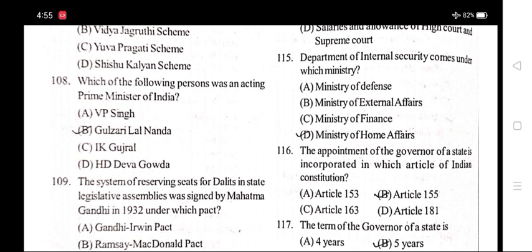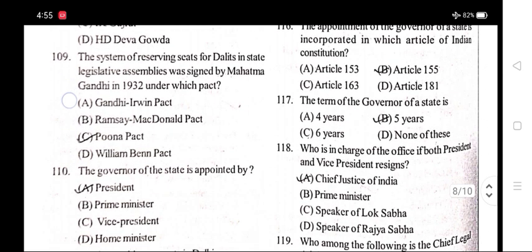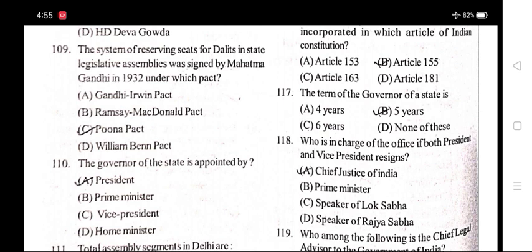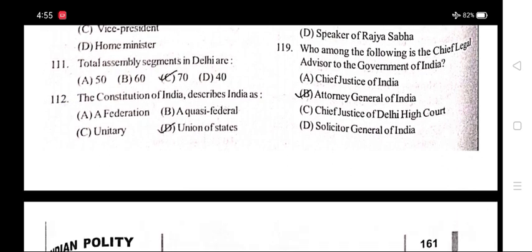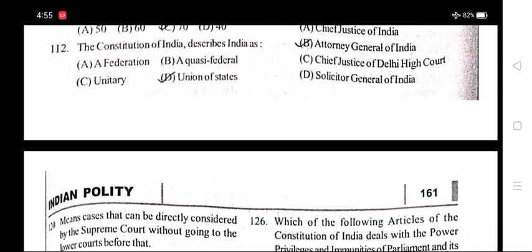108. Which of the following persons was an acting Prime Minister of India? Option B, Gulzari Lal Nanda. 109. The system of reserving seats for Dalit in state legislative assemblies was signed by Mahatma Gandhi in 1932 under which pact? Option C, Poona Pact. 110. The governor of the state is appointed by option A, President. 111. Total assembly segments in Delhi are option C, 70. 112. The Constitution of India describes India as option D, Union of States.